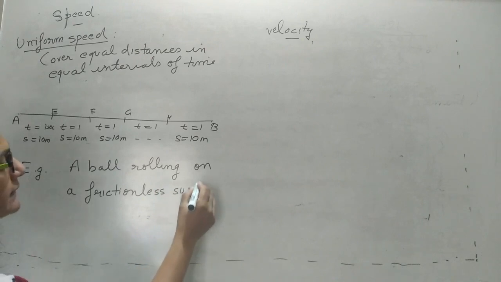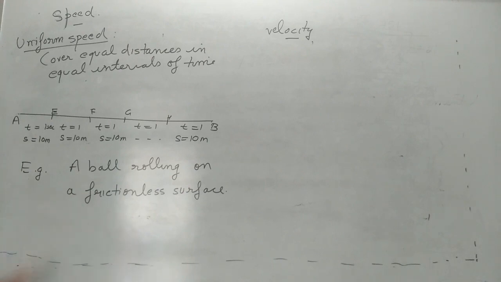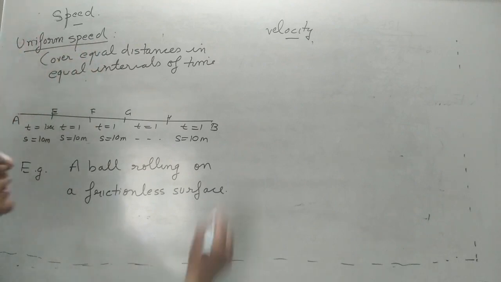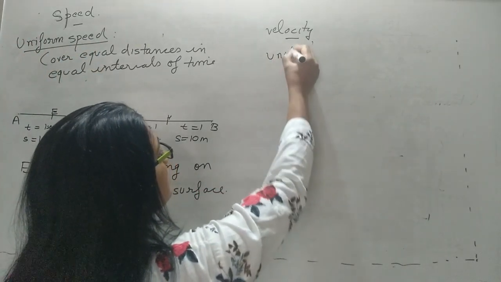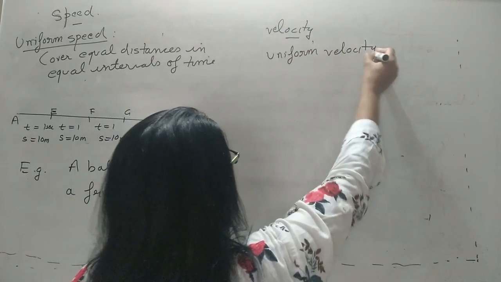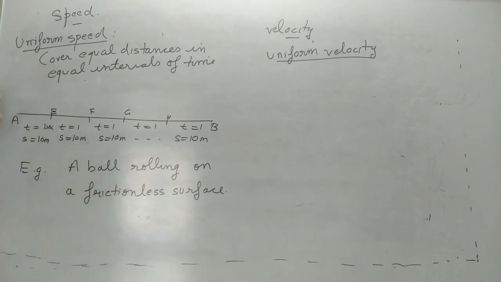On the frictionless surface, the body will cover equal distances in equal intervals of time. This is the best example for it. Just as we have the term uniform speed, we have a term, uniform velocity. So whatever definition we do in speed, the same type of definition we will do in velocity. Now, its definition is also the same.